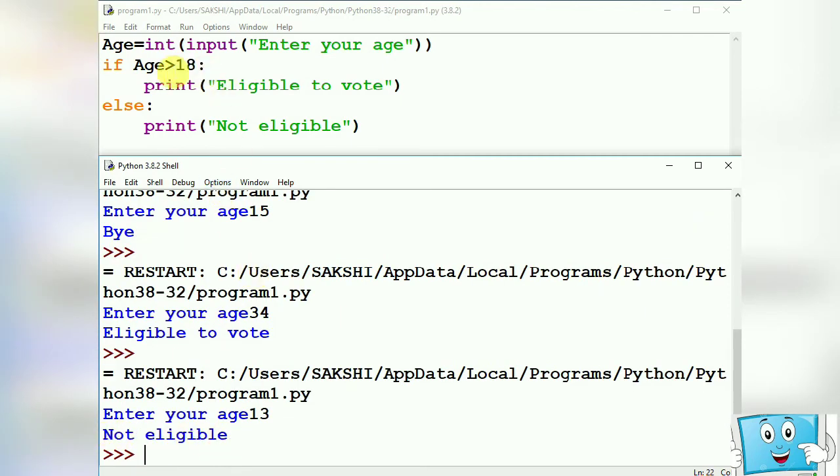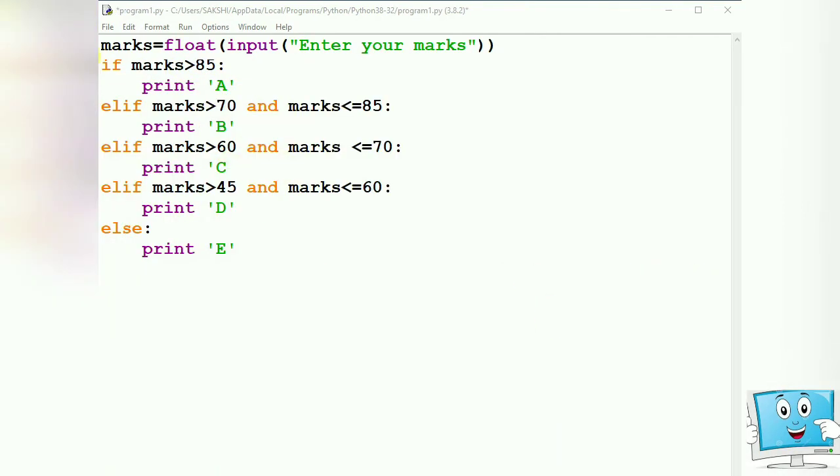Now let us come to the next part, if, elif, else. Here we have taken a variable marks, and in this the user will input the marks of float type.